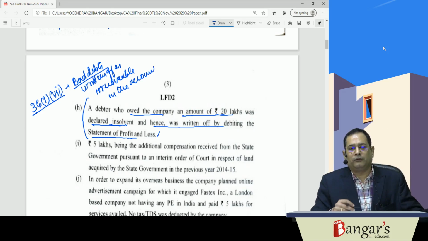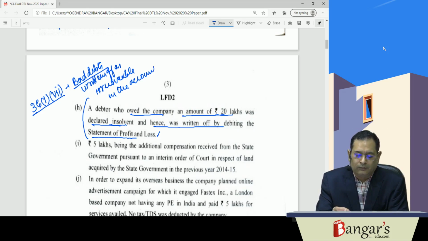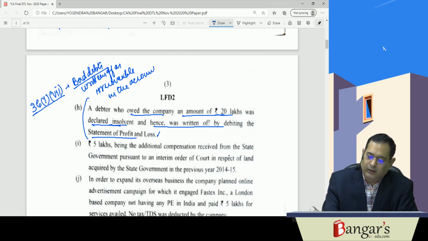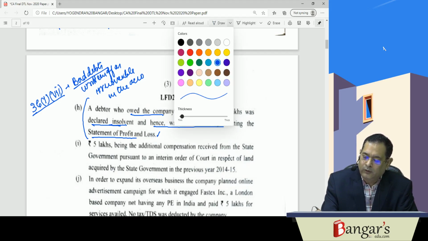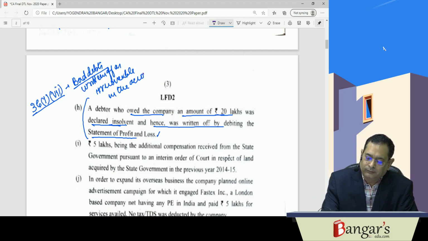It has been written off as irrecoverable in the accounts, therefore the same would be allowed as a deduction. It is already debited, therefore no adjustment as such will be required.